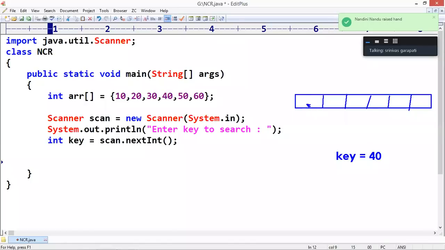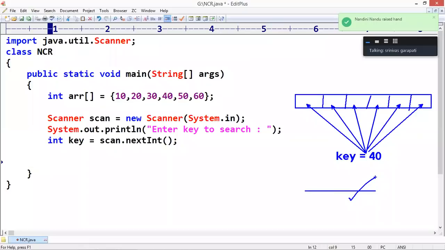You need to compare with all values: 0th location, 1st location, 2nd location, 3rd location. If the element is found, you should give the message element found and break the loop. If the element is not found, we keep on searching. If it is never found, you should come out and display the message: element not found.